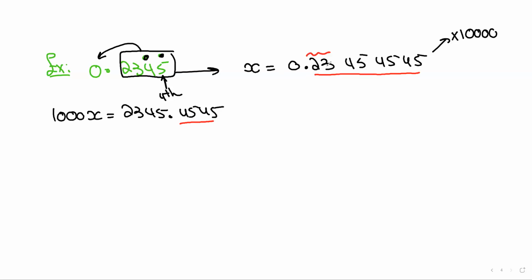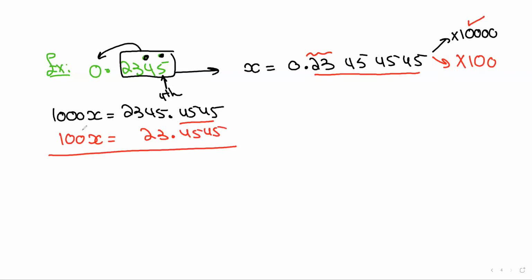Now, by comparing the decimal parts, this part and this part, you'll find that I have 2 extra digits that are not repeated. I have 2 different digits, so you multiply by 100. As we said, the first multiplication is to get the repeated decimal before the point. The second multiplication is for your decimal part to be the same. And then we do the subtraction as usual.